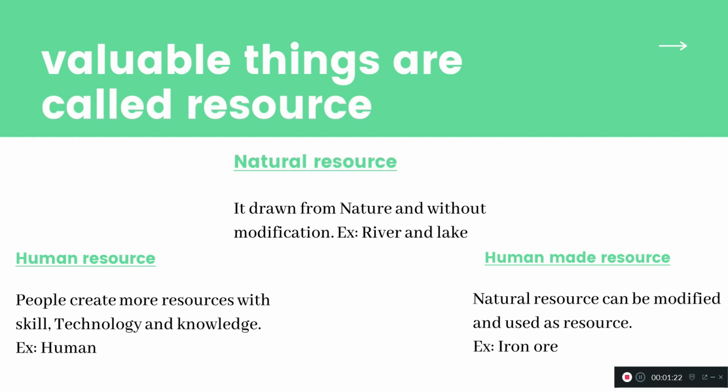If you make any modification in that natural resource, that kind of resource is called the human made resource. Third one is the human resource. Human resource, people are the resource, right? So that comes under the human resource.